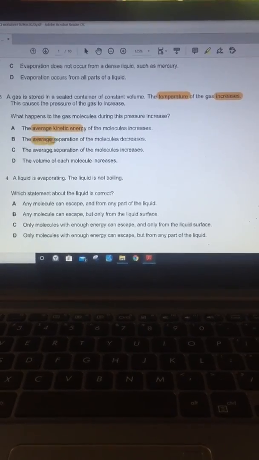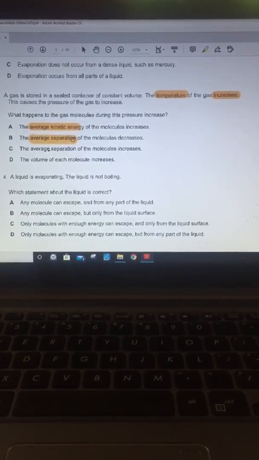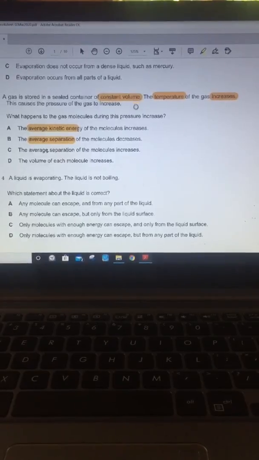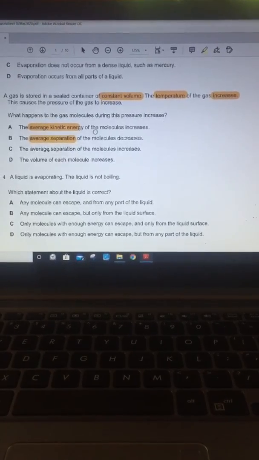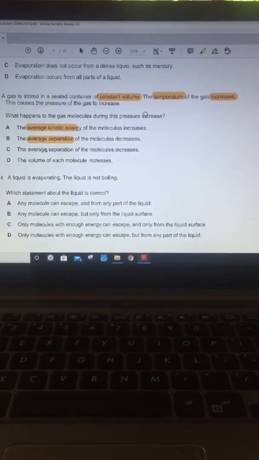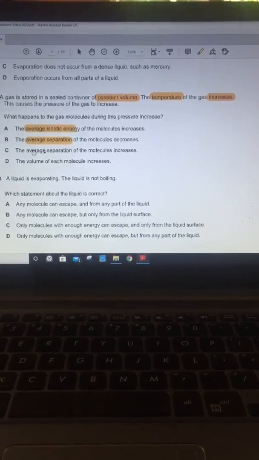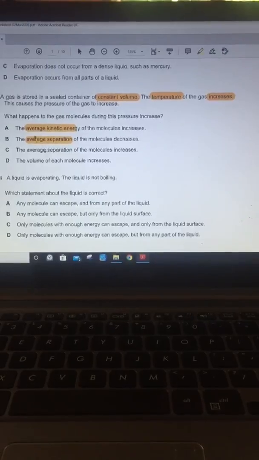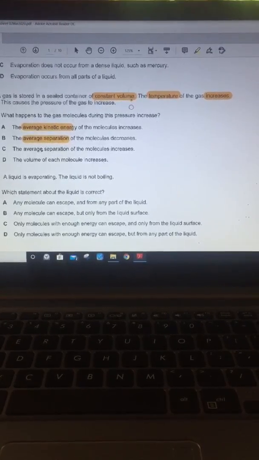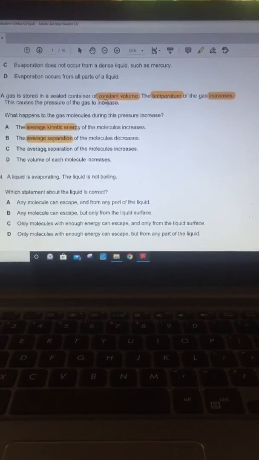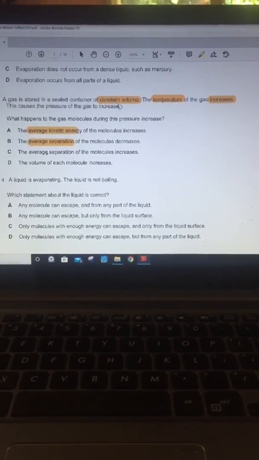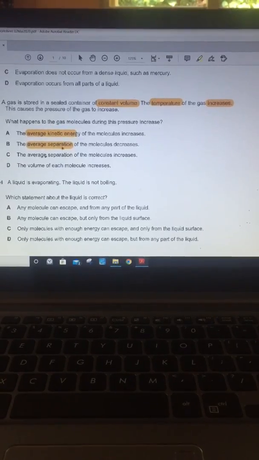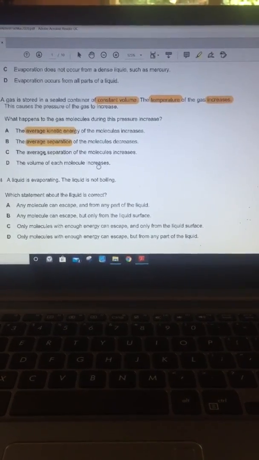The average separation of the molecules decreases. Now the volume is kept constant. The molecules in a gas are randomly moving in all directions. So the distances between the molecules will not change, because the total volume, the volume of the container, remains the same. The average separation of the molecules increases. Again, as I said, it will not change. The volume of each molecule increases.